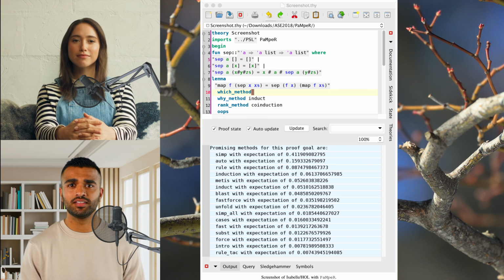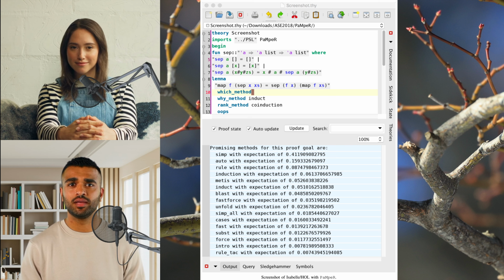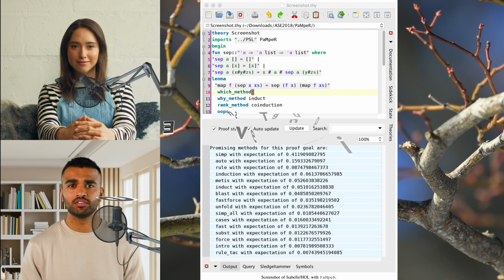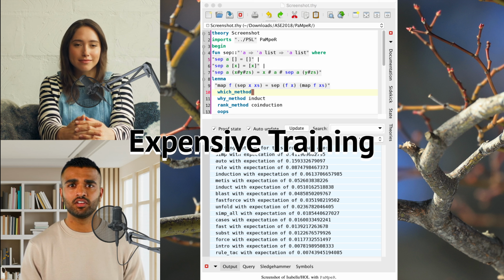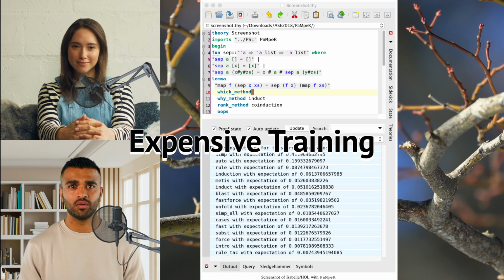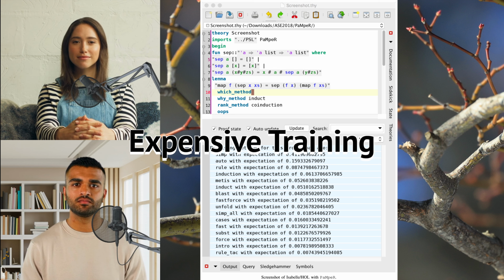But there are also limitations. For example, the training process requires significant computing resources. Building the database from Isabelle's archive took over 6,000 CPU hours. Wow, that's a hefty investment.